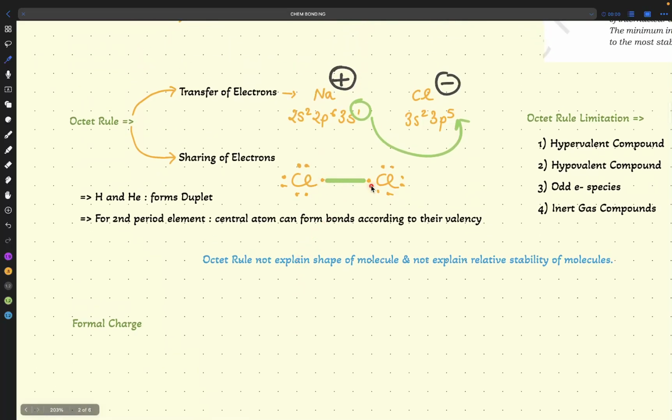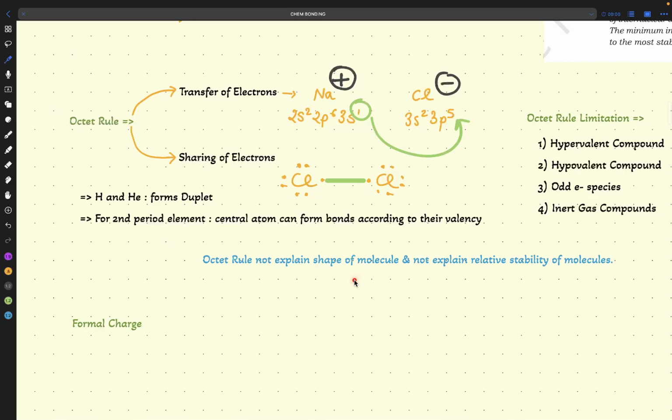Now we have a single bond present here. What question should be there in your mind right now? Sir, you have mentioned that one and one here. Why not this electron comes here and this electron comes here and form a double bond? So the answer is that after forming one bond, we got stability, the octet rule is followed. So why do you need another bond? Why do you need to complicate?